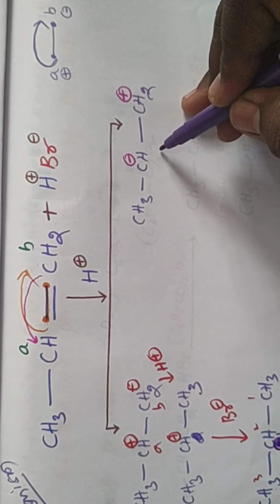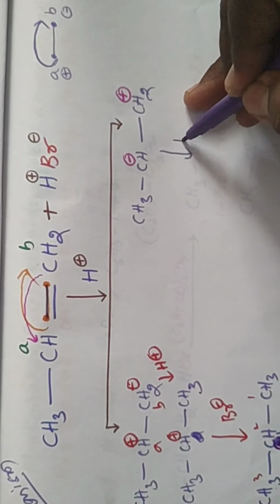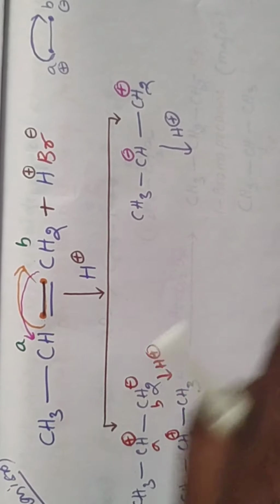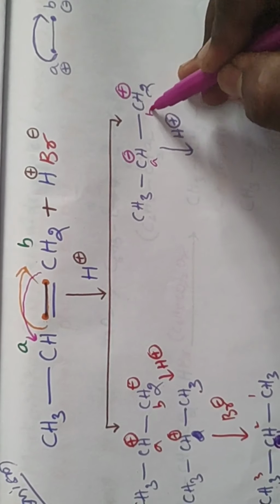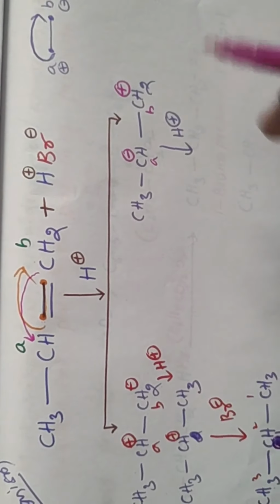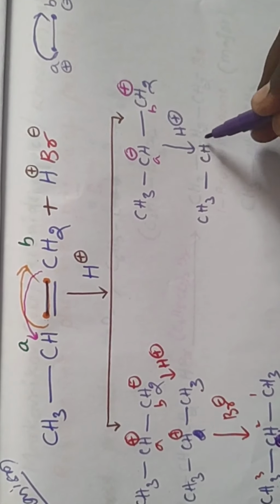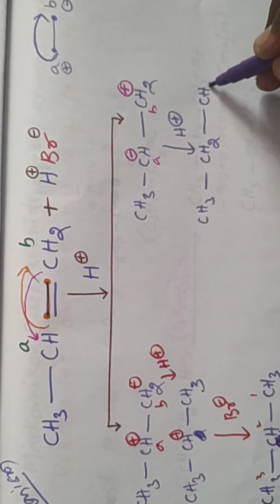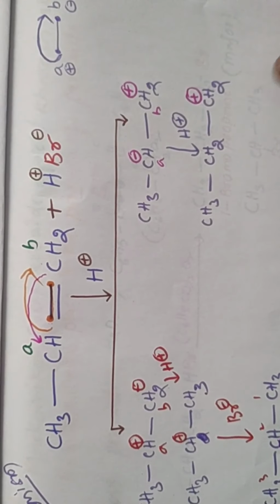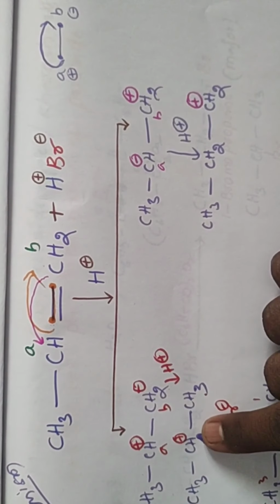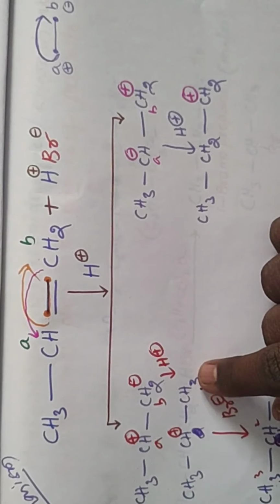Okay, after that H plus is added to which position? This is A, this is B. A position. Okay, we get CH3, CH2, CH2 plus. So this is one carbocation, and this is also a carbocation, CH3, CH plus and CH3.